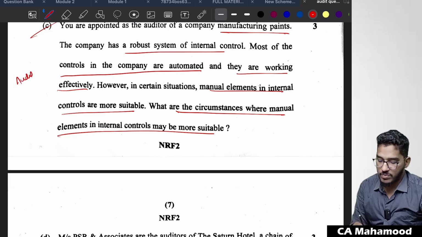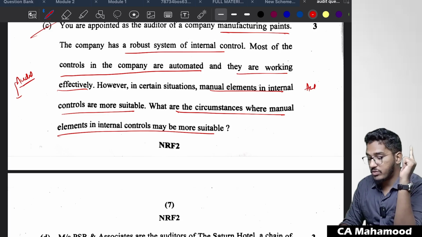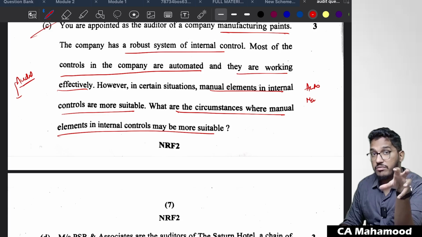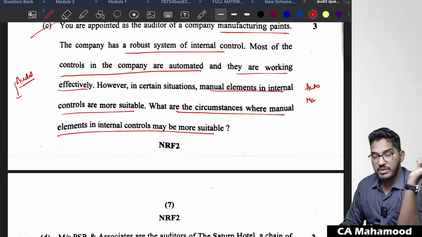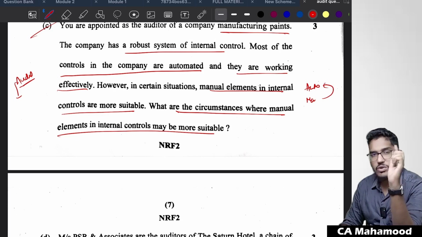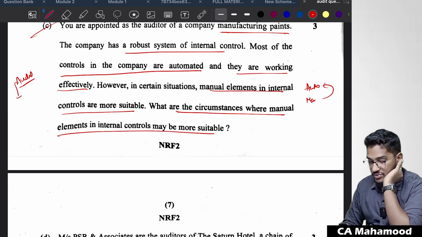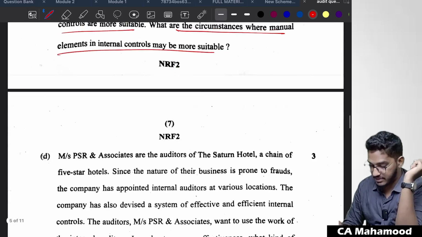If you refer to audit in an automated environment, if I'm not wrong, it would be the last question in my material. Audit in an automated environment, last question or last but one question. So when automated controls are more preferable, when manual controls are more preferable: where unexpected transactions are there, where certain activities are there where we cannot use the help of the systems, or some unusual transactions will happen, those are the areas where we have to use manual controls. In the rest of the areas we have to use automated controls. So like that, one question will be the last question or last but one question, I don't exactly remember. So straight away a question from the material. So easily, audit in an automated environment, 3 marks they have tested.